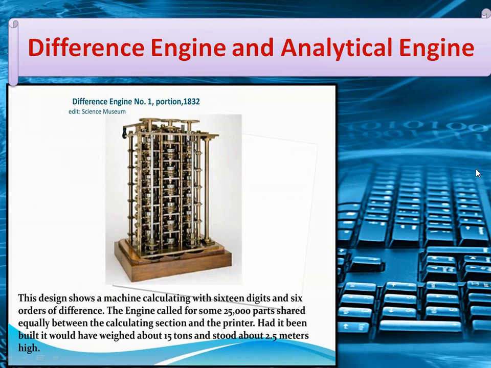So on your screen, you can view the difference engine, and it was so big and heavy in size. It is 2.5 meters high and 15 tons in weight. It has 16 digits and 6 orders of differences. We can use this machine for mechanical calculation. Each engine called for some 25,000 parts shared equally between the calculating section and the printer.